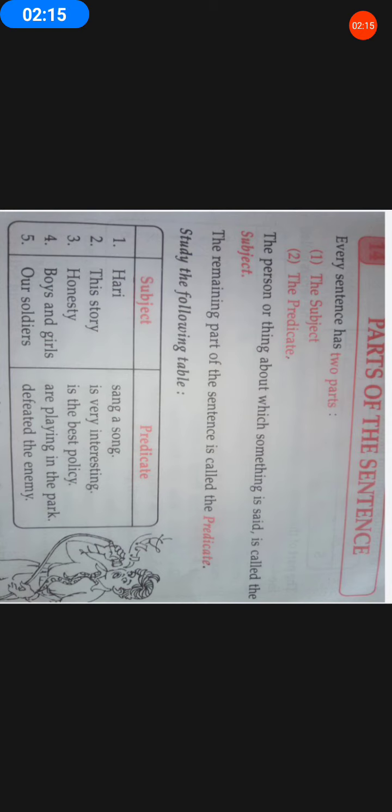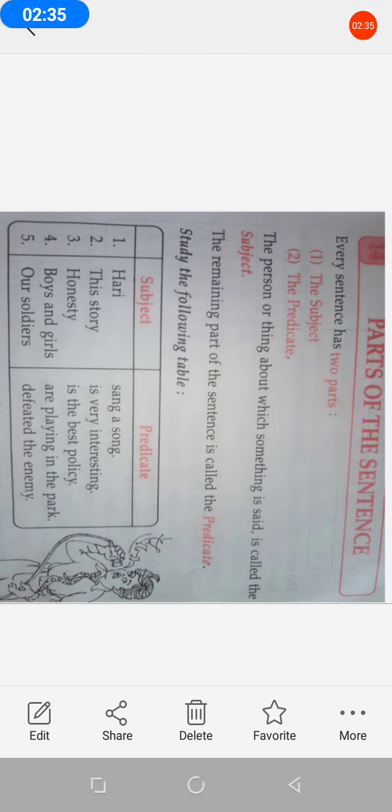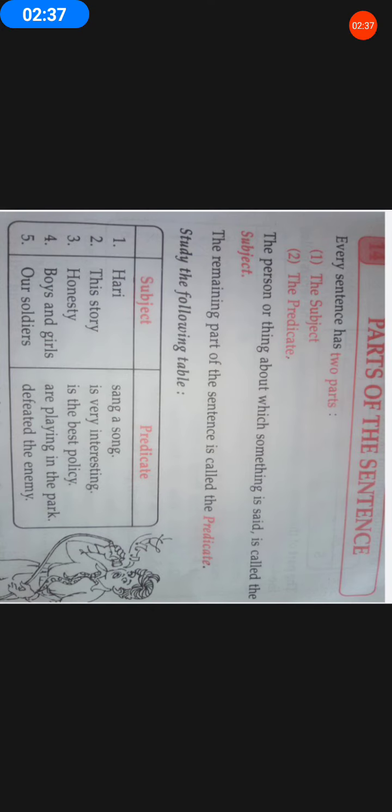Hari sang a song is a sentence. Now, about whom do we speak in this sentence? Who is that person here? Yes, it's the name of a boy, a person called Hari. We are speaking about Hari. What do we say about Hari here? That is, what did he do? Sang a song. This becomes the predicate part of the sentence.